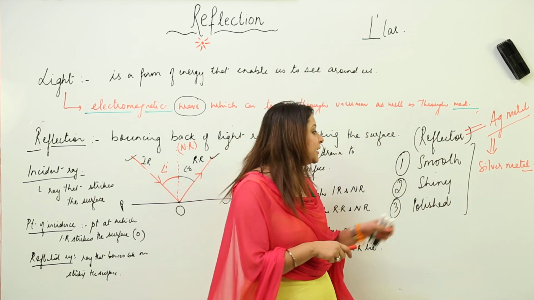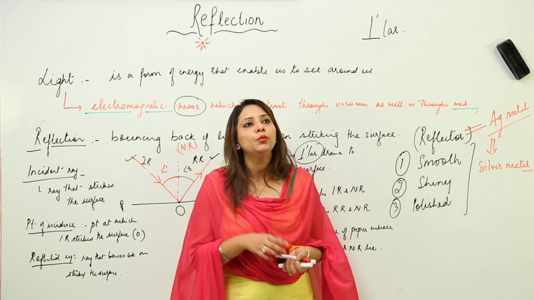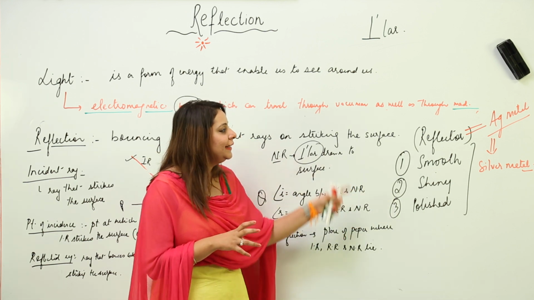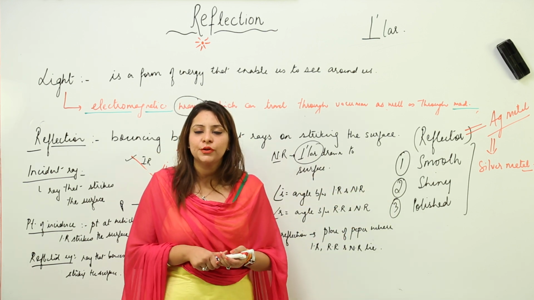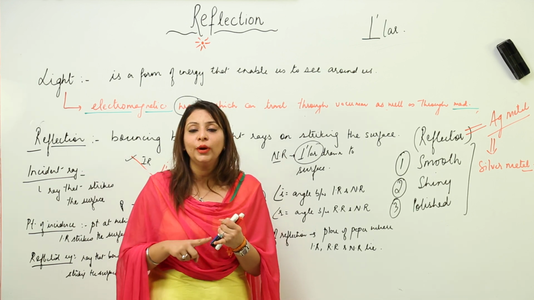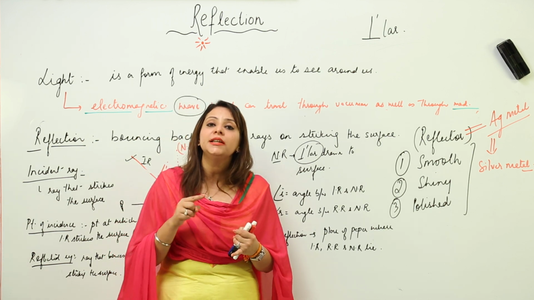because the best reflector is one which has a smooth, shiny and polished surface. And why are these three things making silver metal the best reflector? Because it is not going to absorb any light rays, and moreover it is not going to allow any transmission.